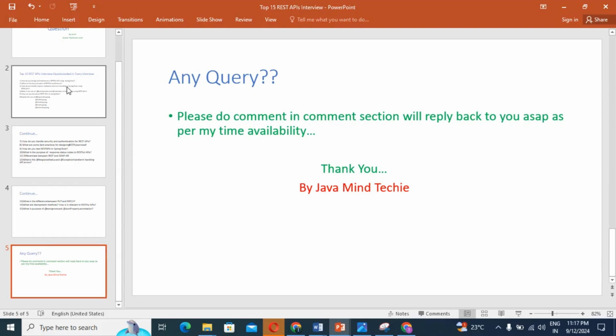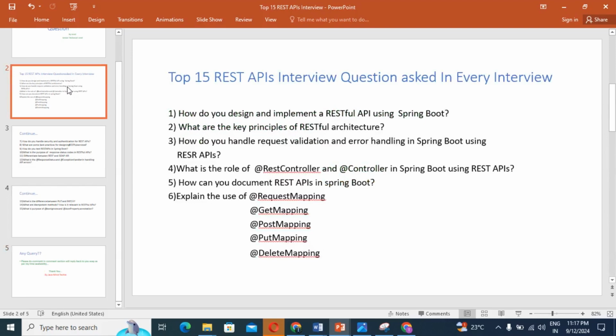Okay, so let's move to the first question. What is the first question, guys? We can see here, the first question is: how do you design and implement a RESTful API using Spring Boot? With the help of Spring Boot, if you are going to implement a REST API, what should be the design and implementation process to implement any RESTful API?